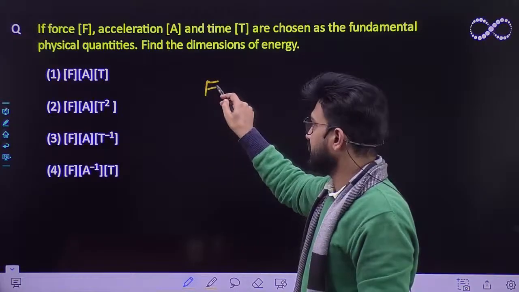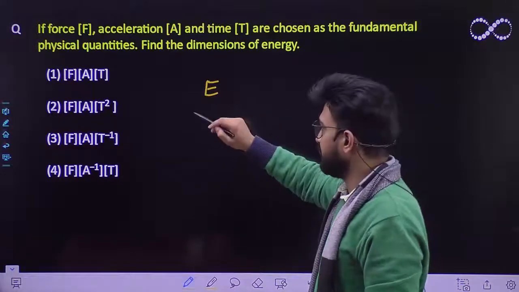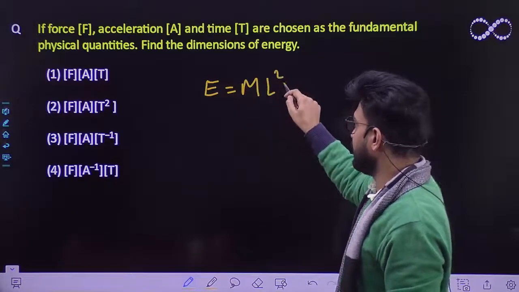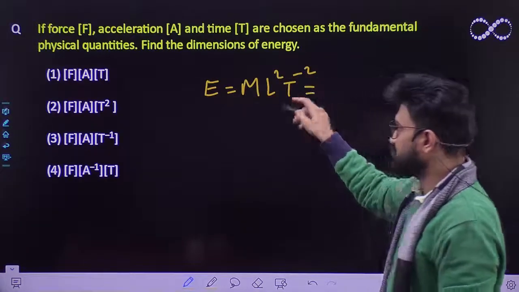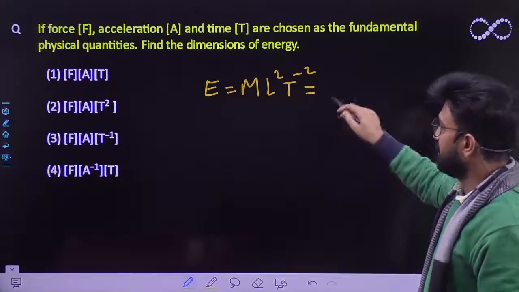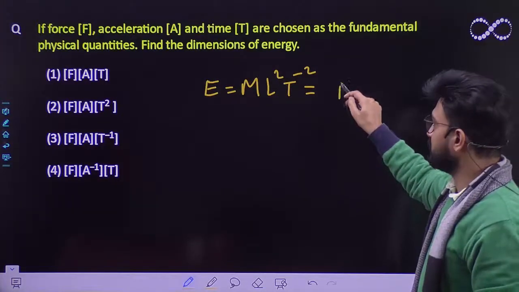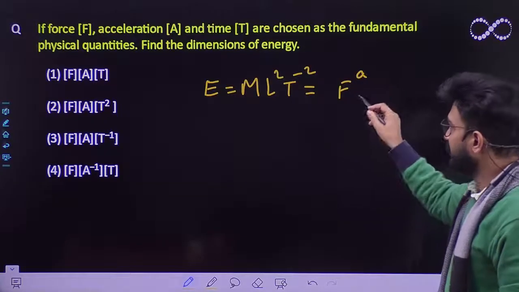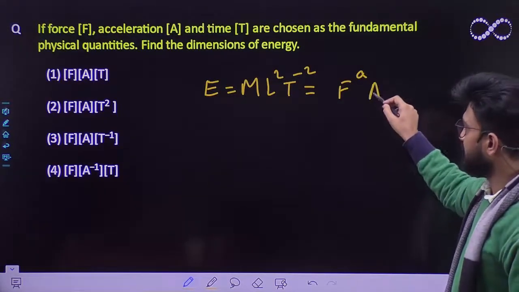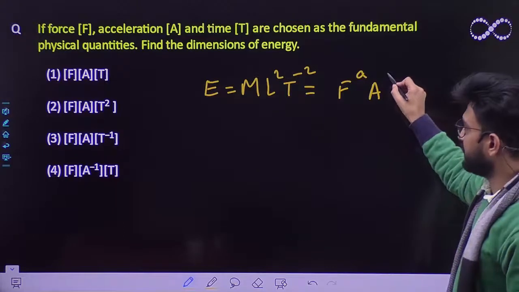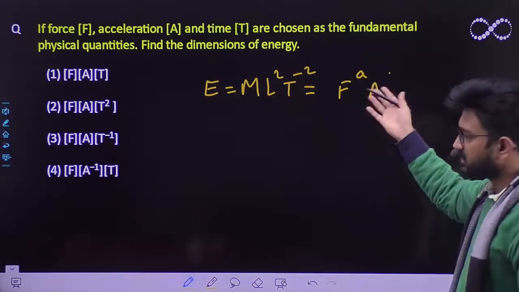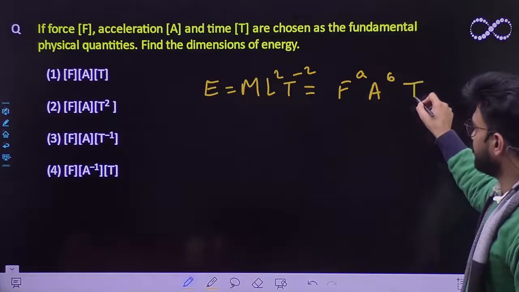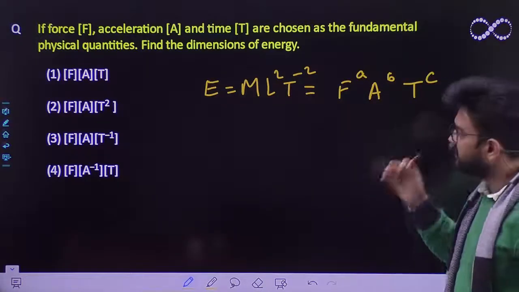Let the energy be given by the relationship E. Its dimension, we already know, is ML²T⁻². So this is the dimension of energy. It is related to force, and let its power be a. It is also related to acceleration, let the power be b. And it is also related to time to a power, let it be c.